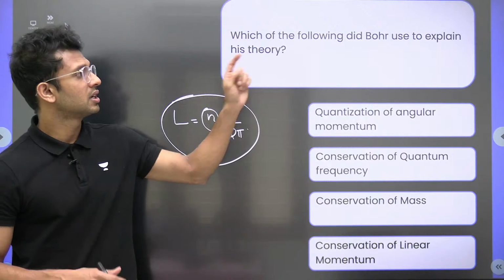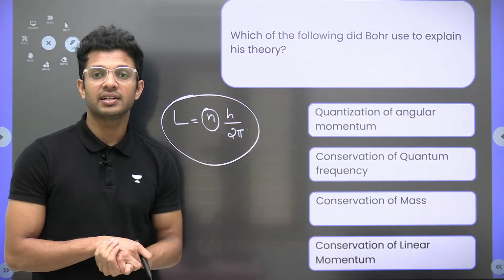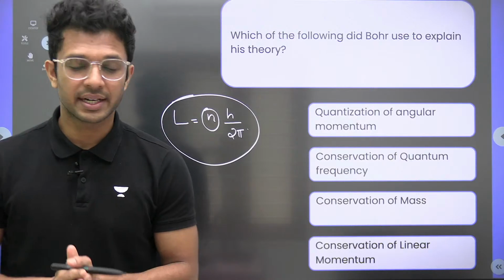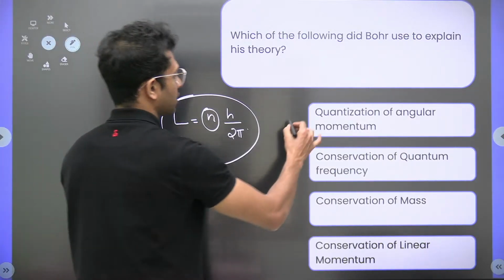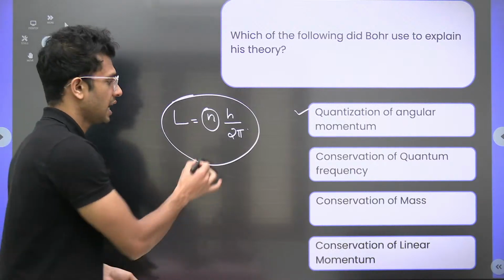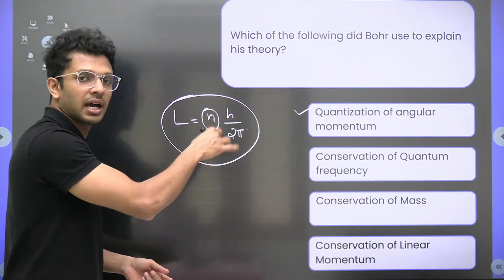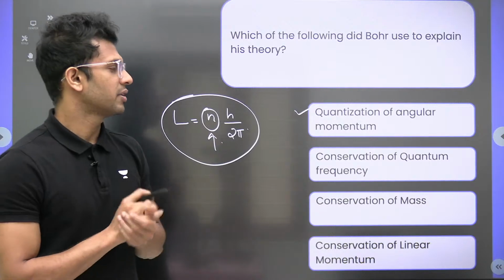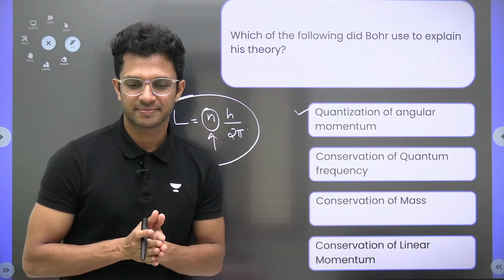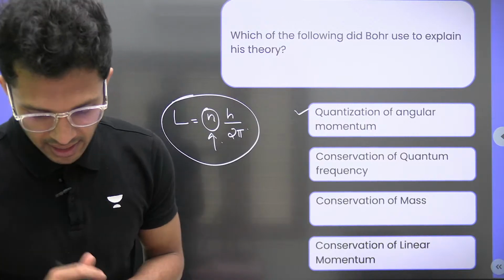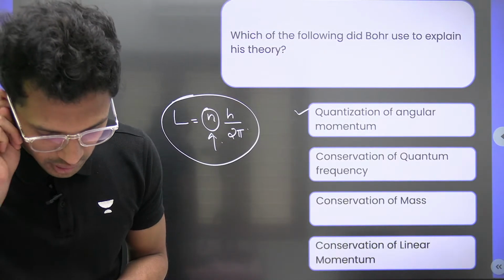And this is what Bohr's entire theory depends upon. Clear? So it is the quantization of angular momentum. Quantization means the angular momentum will only have some specific values, and he mentioned the condition for those specific values of angular momentum. Yes, quantization of angular momentum.